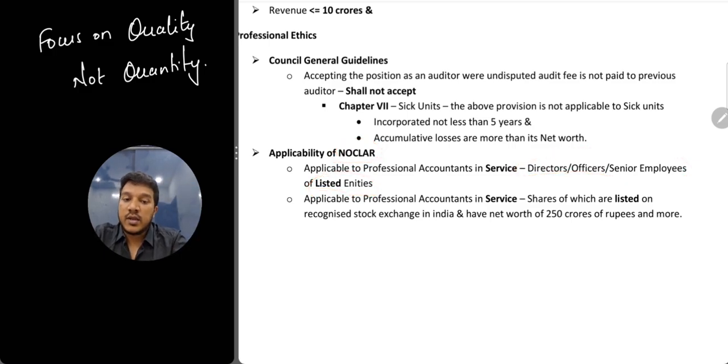Next, applicability for professional accountant in practice. Oh sorry, this is practice actually. So a professional accountant in practice, if he is doing the audit of a listed entity which is listed in a recognized stock exchange in India and having a net worth of more than 250 crores, if these two criteria are satisfied, then it will be applicable for a CA in practice also. Perfect, no?